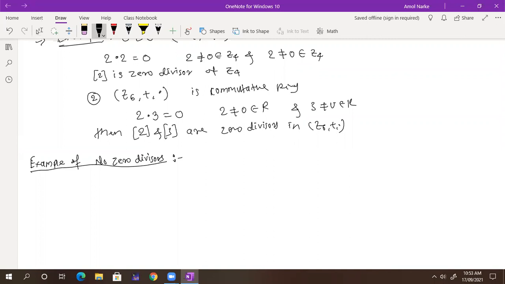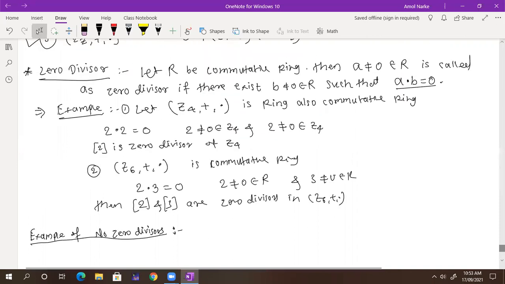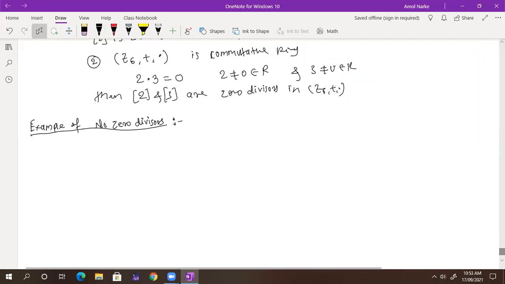So what is the definition of zero divisor? You can simply say, if the product is zero, then a is not equal to 0 and b is not equal to 0. What is the definition of no zero divisors? If the product is 0, then either one of them is 0, then it is a no zero divisor. If both are non-zero, then it is a zero divisor. But if at least one is equal to 0, then no zero divisor. Any example?